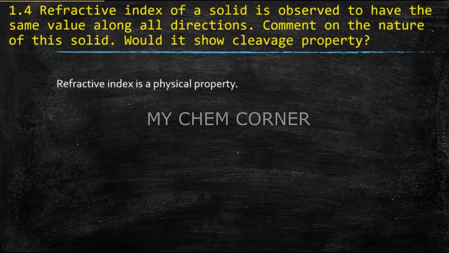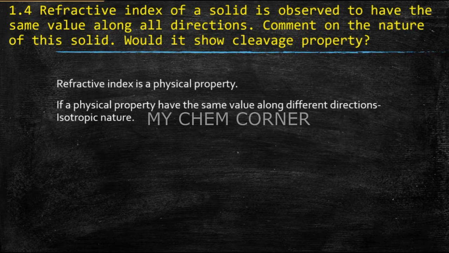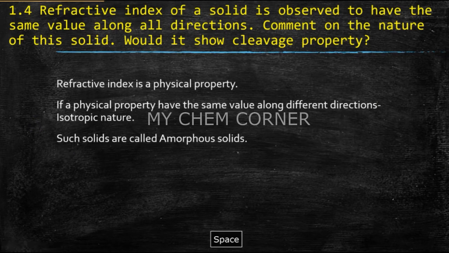All right, so here, if a physical property has the same value along different directions, then such a nature is called isotropic nature. And we learned under properties that if a solid has isotropic nature, such solids are amorphous solids. So the first question is clear: comment on the nature of the solid. It is an amorphous solid because they are isotropic, which means physical properties measured along different directions will have the same value. Now the second question asked here is, would it show a cleavage property?